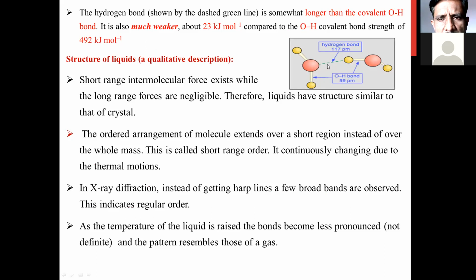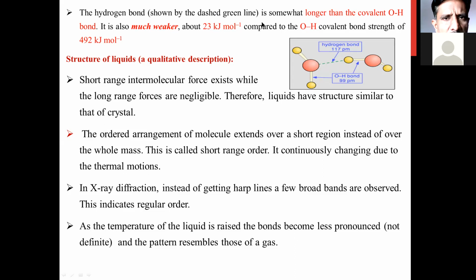The distance between this oxygen and this hydrogen is 170 pm. If you compare this with the OH bond length, this is the oxygen of water and this is the hydrogen of water, the OH bond length is 99 pm. So of course the hydrogen bond is somewhat longer than the covalent bond observed in the OH.